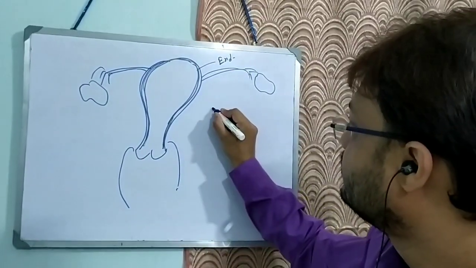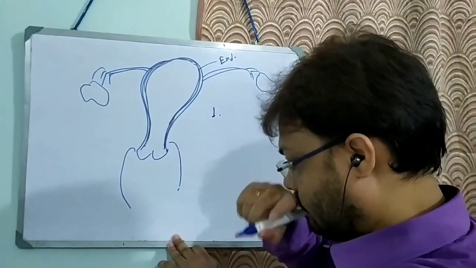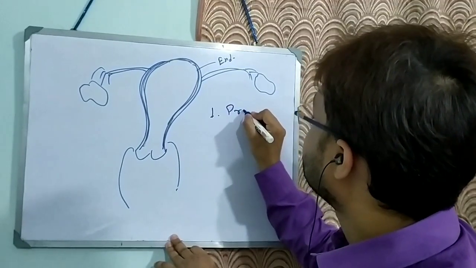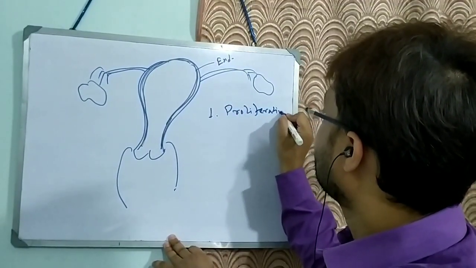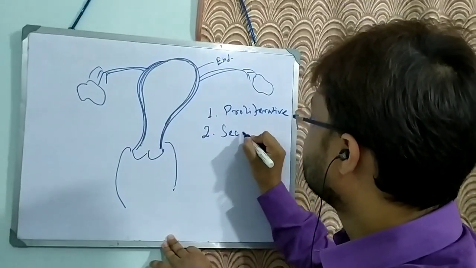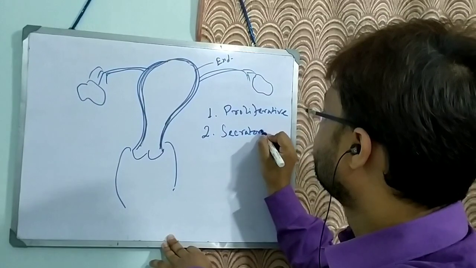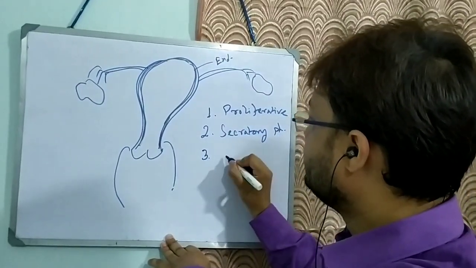So what are the phases? Number one, the proliferative phase. Number two, the secretory phase. And number three, the menstrual phase.